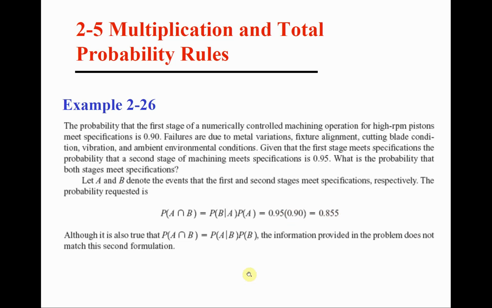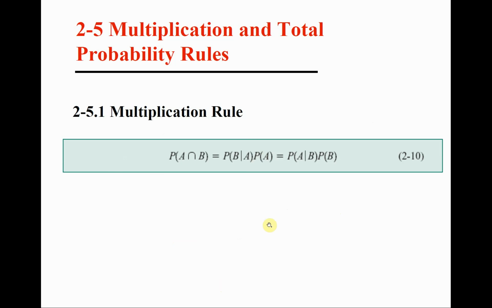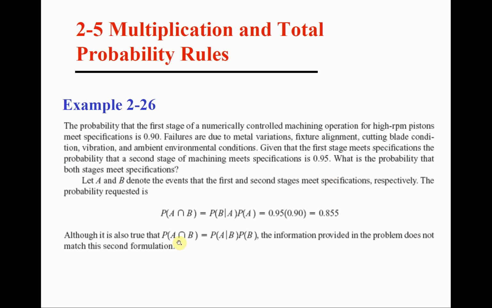Now, what you may ask me is the following. The probability of the intersection has another formula. If we go back, we have two alternative formulas. The other formula says the probability of A intersection B is the probability of A given B times the probability of B. So why did we not apply this formula? Because these two quantities are not given in the question. This information was not provided in the problem.